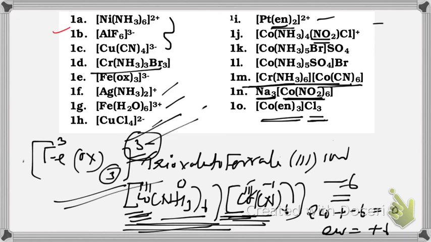And many other examples are here, and you can see some other examples in your textbook also. You have to practice it. And in examination, the reverse can also be asked. You will be given the name, and you have to write the formula. Under such condition, you have to use the reverse rules. While writing the formula of the complex, you have to put the metal first, then ligands. Okay. Thank you.